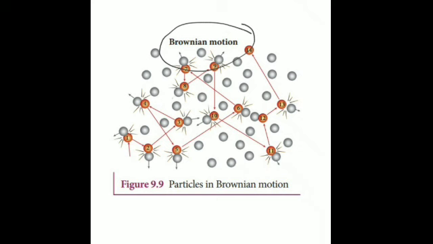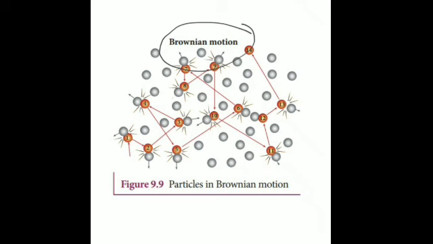Kinetic energy is the energy possessed by a particle by virtue of its motion. They are moving just because of the presence of this energy, which is known as kinetic energy. Is that clear? Just because of the continuous motion, the Brownian motion, they possess kinetic energy.